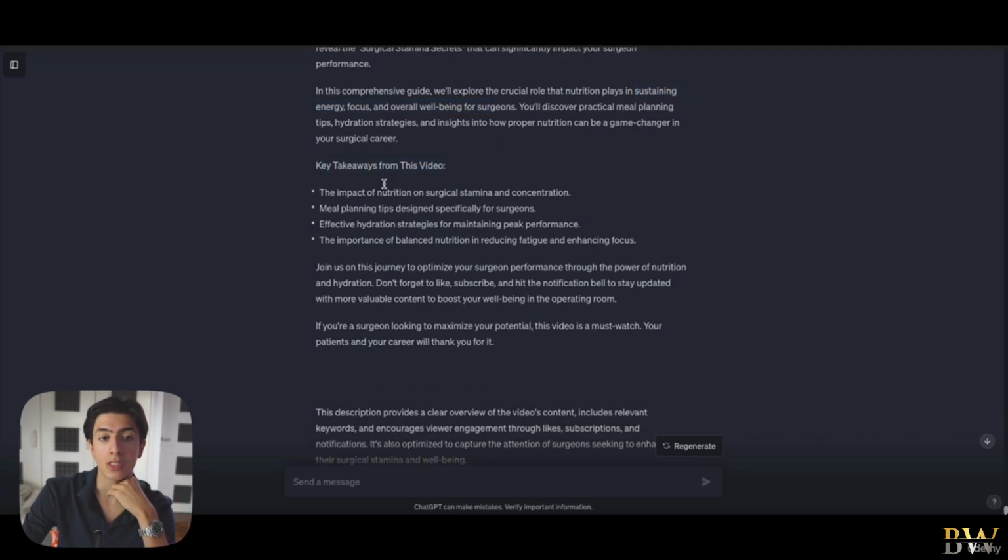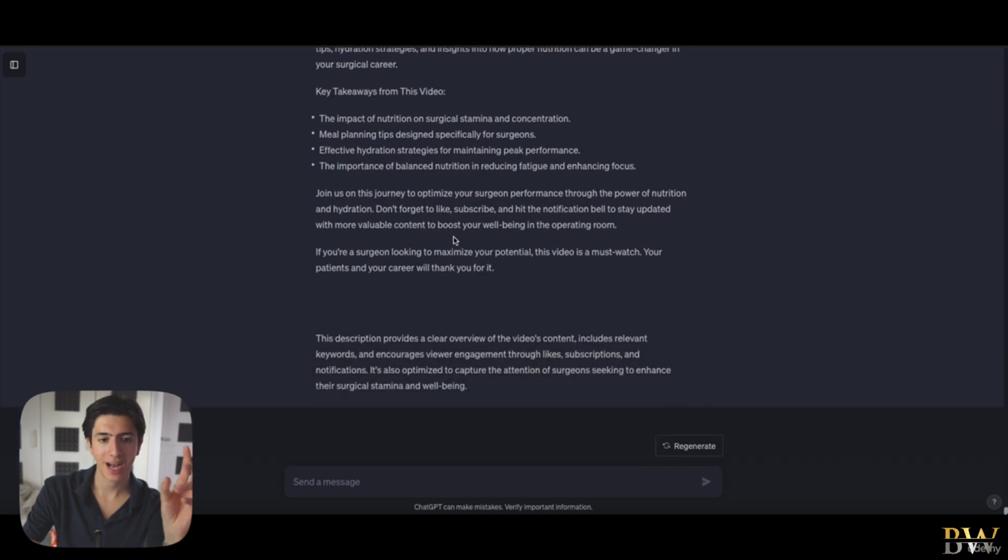Some more key takeaways: impact of nutrition on surgical stamina. Surgical stamina is another keyword. Meal planning tips, huge keyword. Hydration strategies. So all of these are keywords that ChatGPT has very smartly incorporated into our description to make it appeal to the search algorithm. How cool is that?